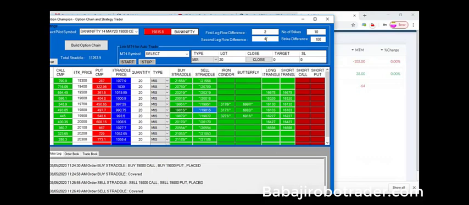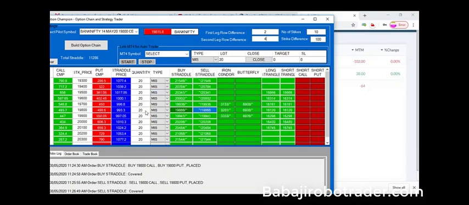Suppose you want to go for a strike difference. When you are going for an iron condor, what we will do is short the 19,900 call, one lot, and buy the 20,200 call, one lot. On the opposite side, we sell one lot of 19,600 put and buy 19,400 put. So this makes the iron condor, right? Normally, we can press like this: go for a buy, then a sell, again a sell, again a buy.